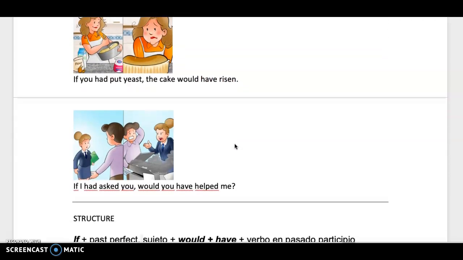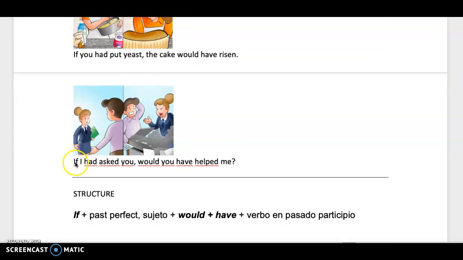Another example we have is, if I had asked you, would you have helped me? Si yo te hubiera preguntado, ¿me hubieras ayudado? ¿Ok?